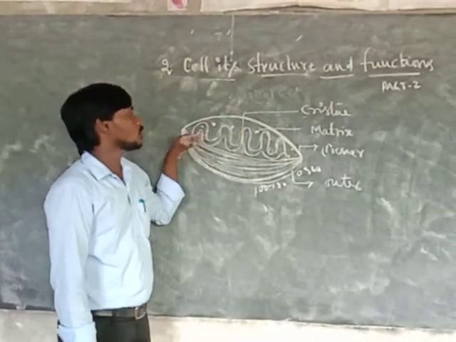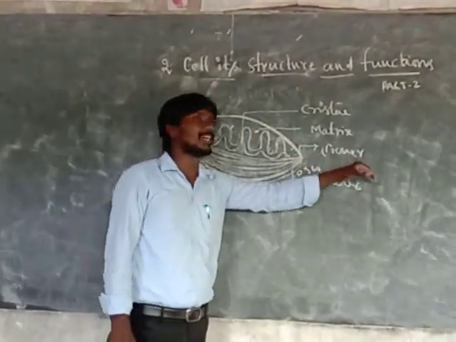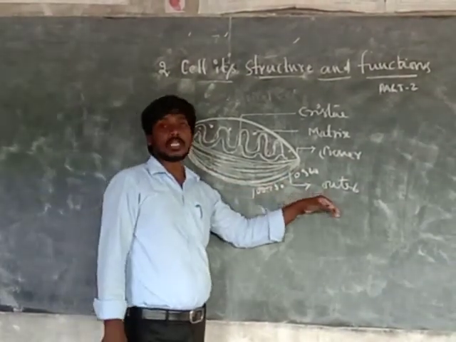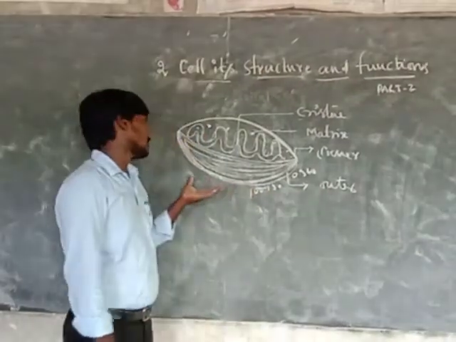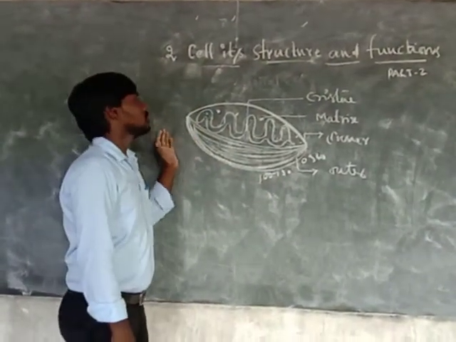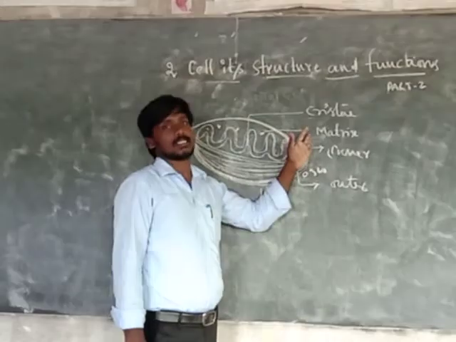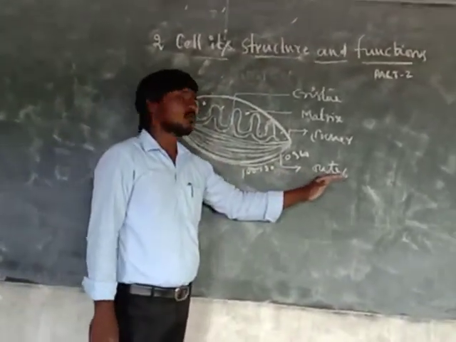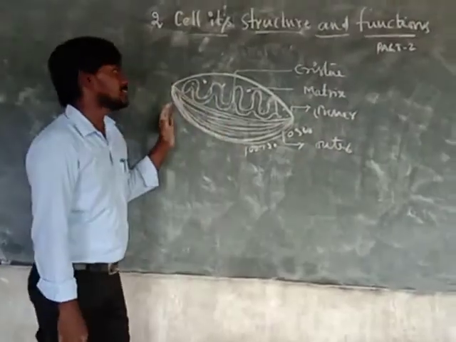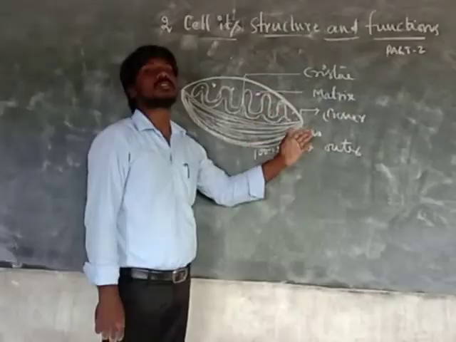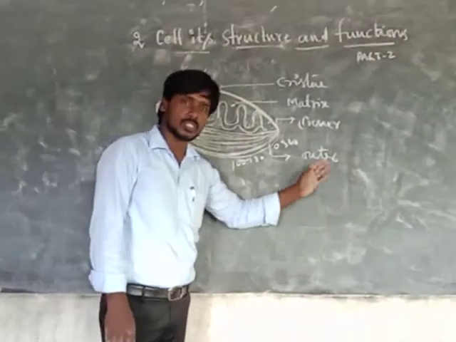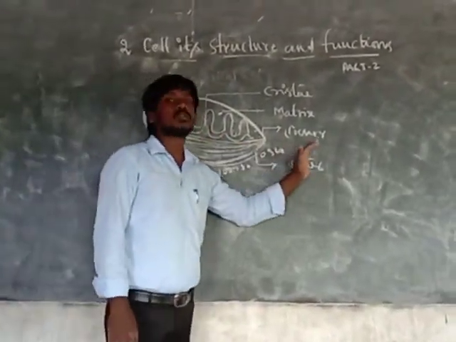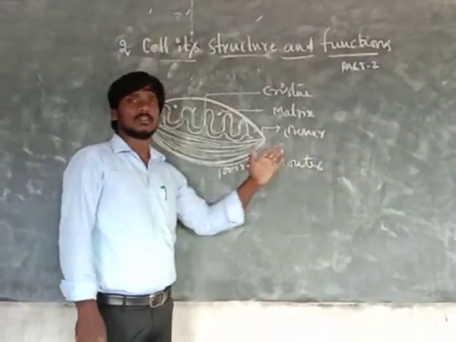So there is the inner membrane and the outer membrane. What is the use of the outer membrane? The outer membrane protects the mitochondrion from the other organelles in the cell. The size of a mitochondrion is 0.01 to 0.05 wide, and 1 to 7 in length.